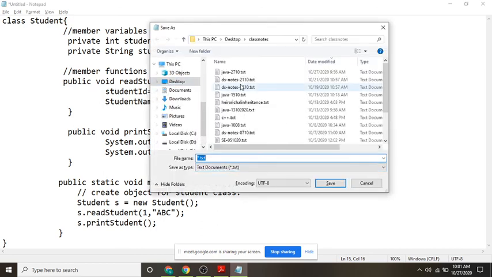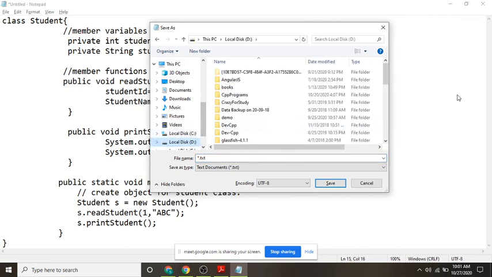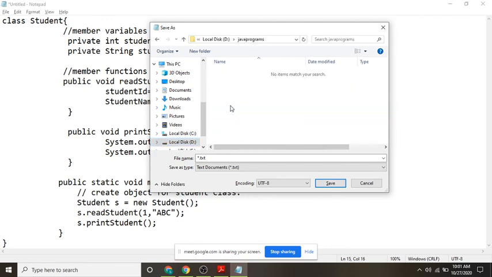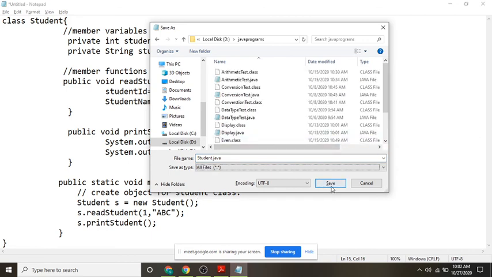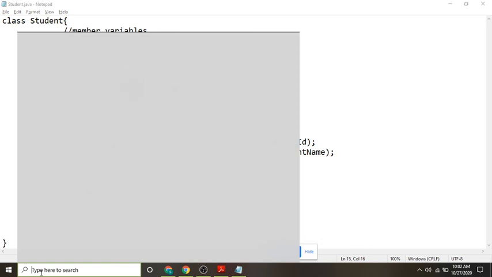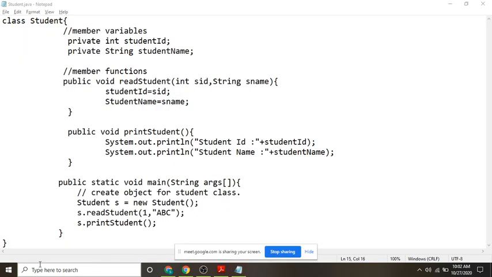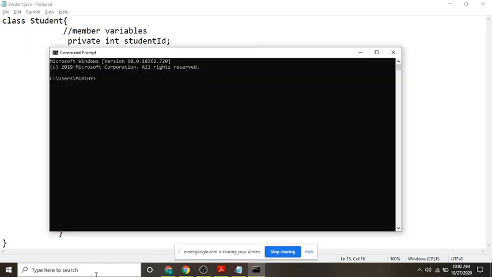So what is the class name? Class name is Student. So friends, you have to save it as Student.java. Am I correct? Go to Java programs, Student.java, all files. Save. Now go to command prompt, and then D drive, cd Java programs. Here, how do you compile? javac Student.java.